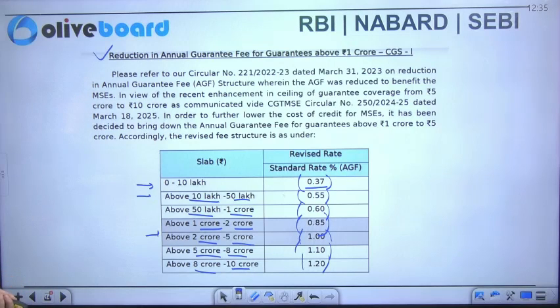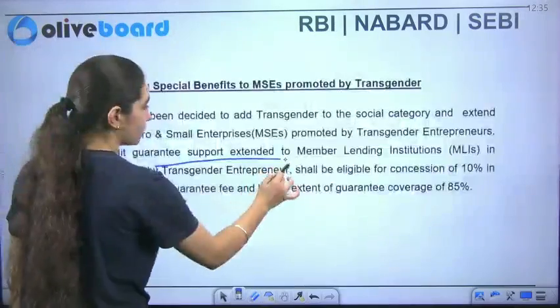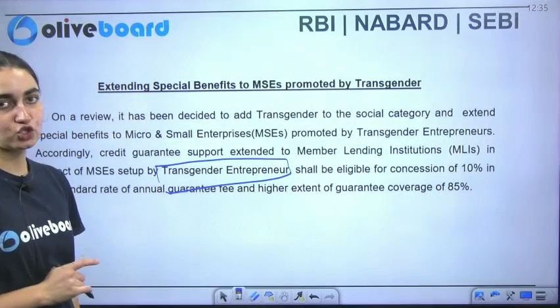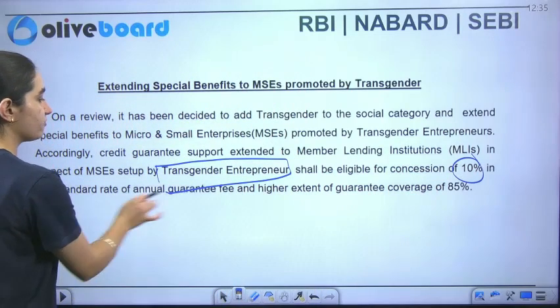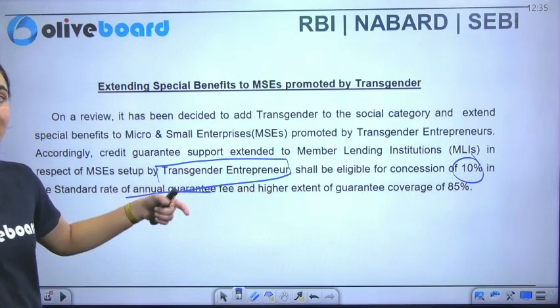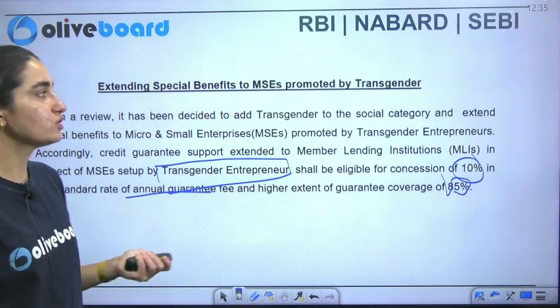Along with that, if I talk about the other recent amendments, recent changes, this includes the special benefits which have been extended specifically for transgender entrepreneurs. The credit guarantee support has been extended to the MLIs with respect to setting up micro and small enterprises by transgender entrepreneurs. They shall be eligible for the concession here. What kind of concession and what amount? 10% on the standard rate of annual guarantee fee will be provided to them, and the higher extent of guarantee coverage is 85%. This is how help is provided to them.